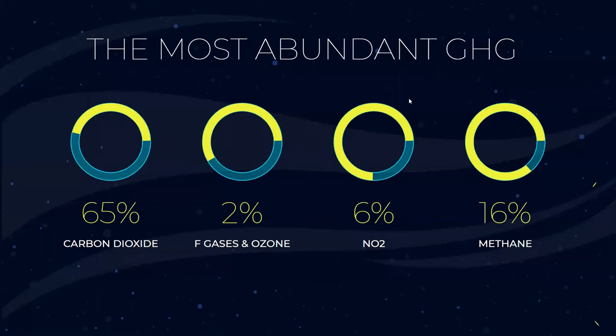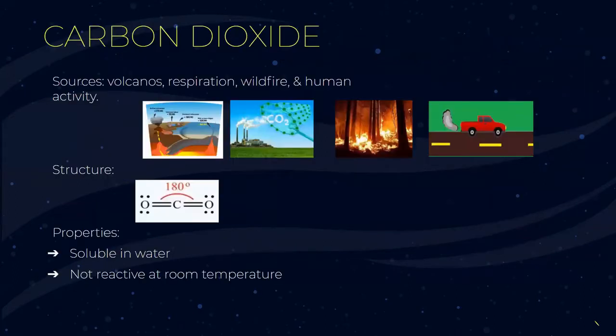Now let's move on to detail about common greenhouse gases, in which carbon dioxide is the most abundant. It is responsible for 65%. Emissions of carbon dioxide come from wildfires, volcanoes, respiration. Volcanoes and wildfires are the most significant natural sources. Carbon dioxide has a linear structure. It is a colorless, odorless gas soluble in water to form carbonic acid. It is not reactive at room temperature, but reactive at high temperature.